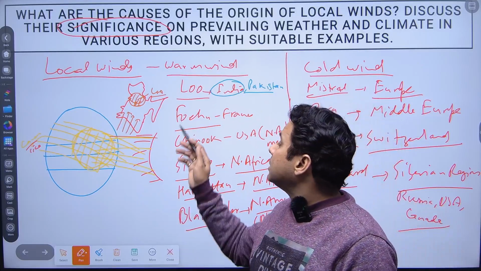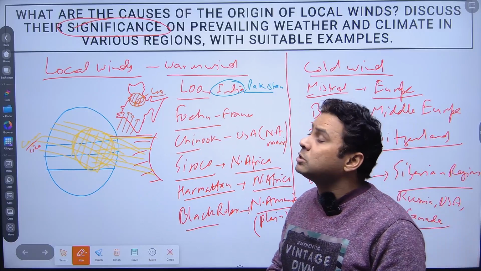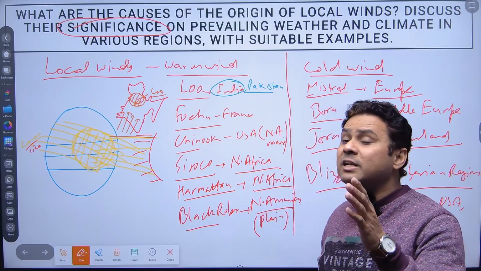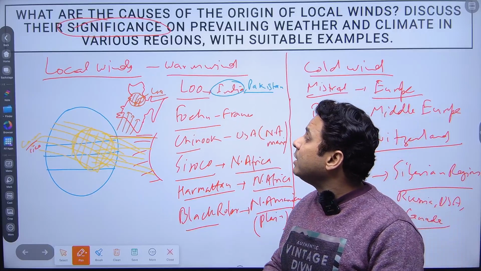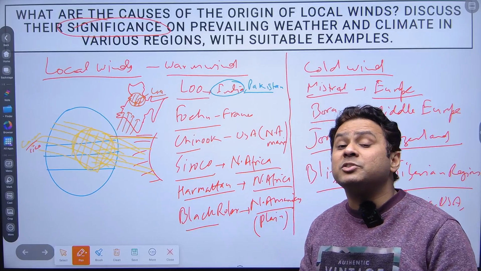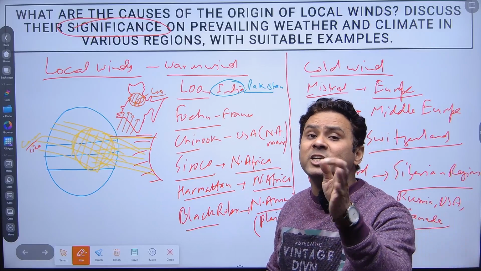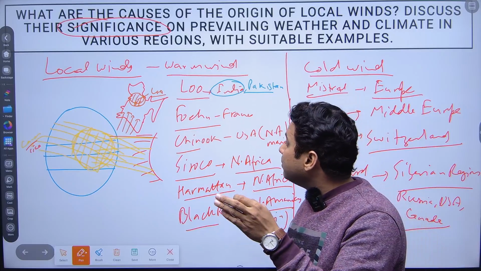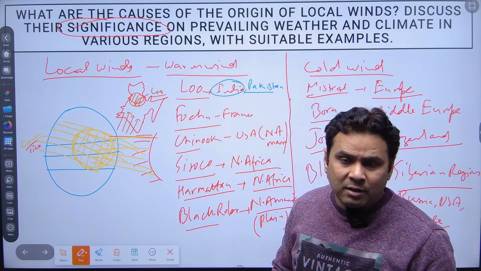When the temperature goes above 40 to 44, 45 degrees Celsius, then the Lu is very much prevalent in the northern part of India, and it creates a severe problem of heat stroke. It is also making people fall ill, right?